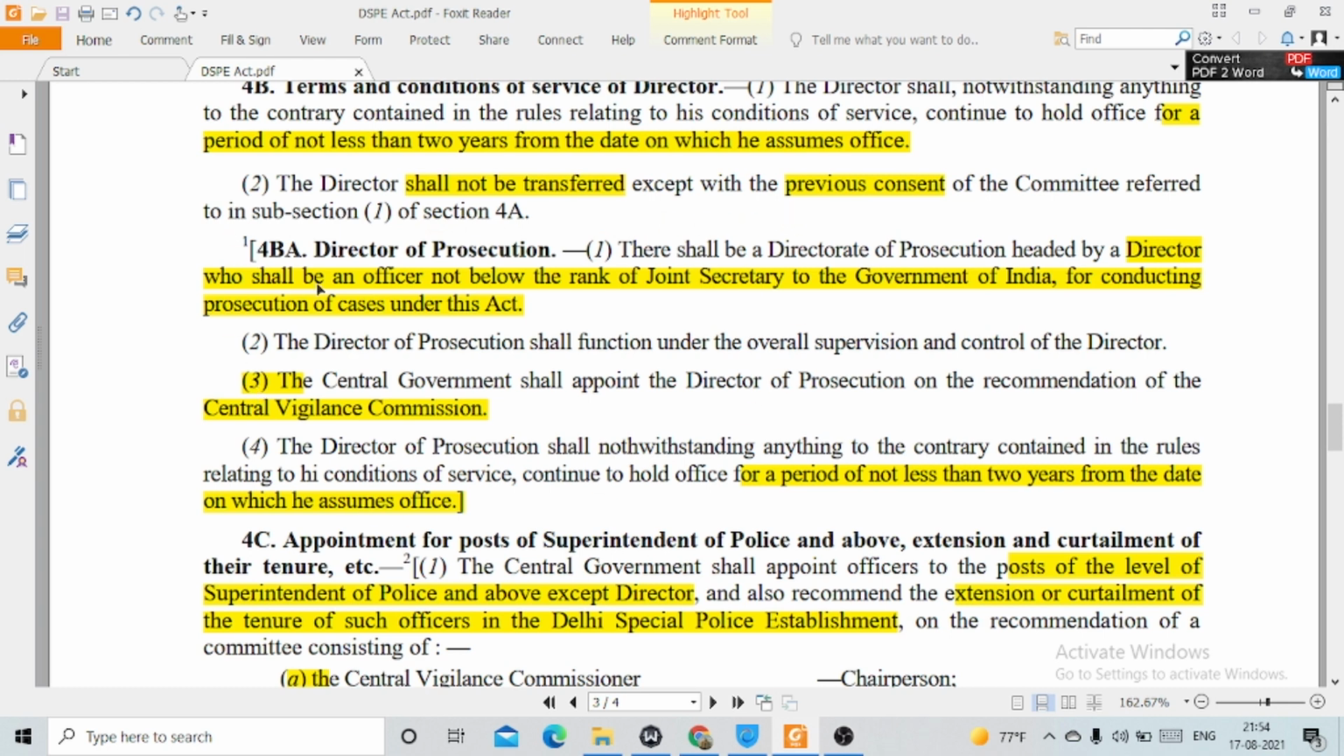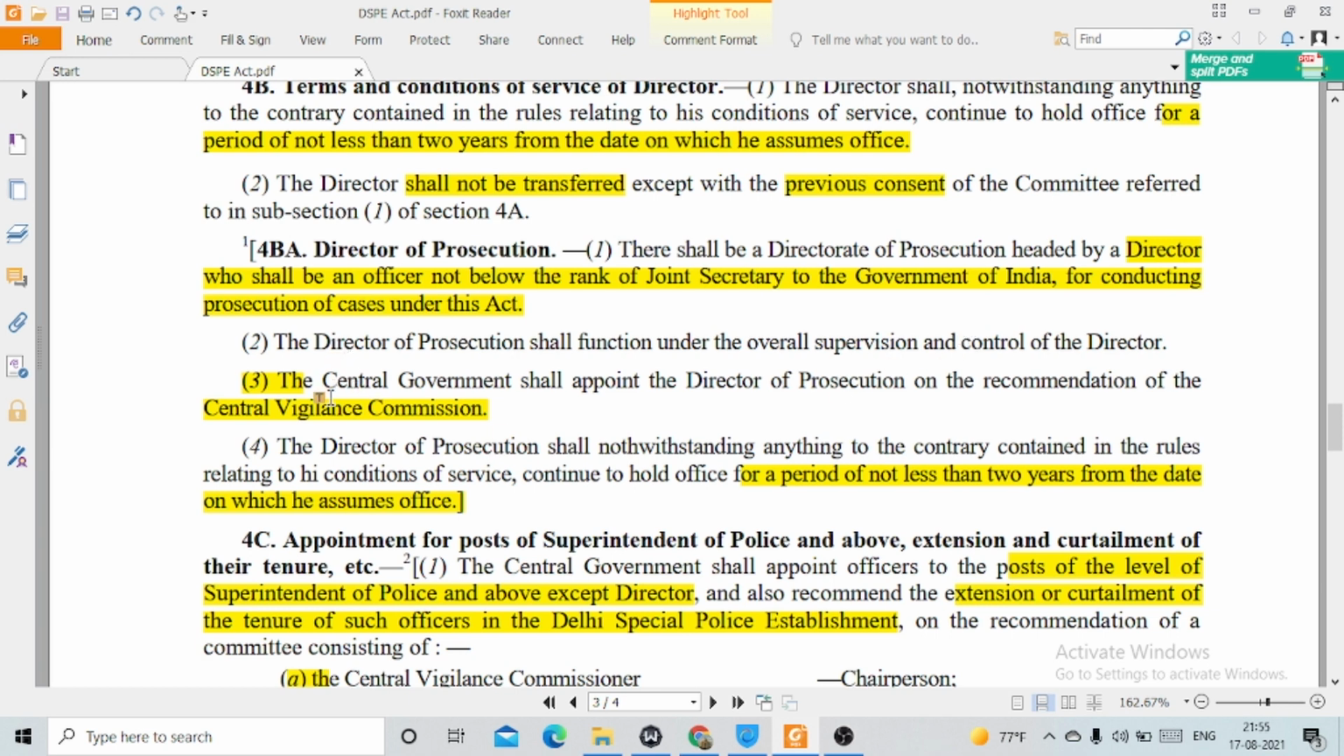Then we will be dealing with section 4BA. There is section 4B, not 4BA, and it deals with director of prosecution. There shall be a director of prosecution headed by a director who shall be an officer not below the rank of a joint secretary to the Government of India for conducting prosecution of cases under this act. So the director shall not be below the rank of a joint secretary to the Government of India, and his duty shall be primarily to conduct the prosecution of cases under this act.